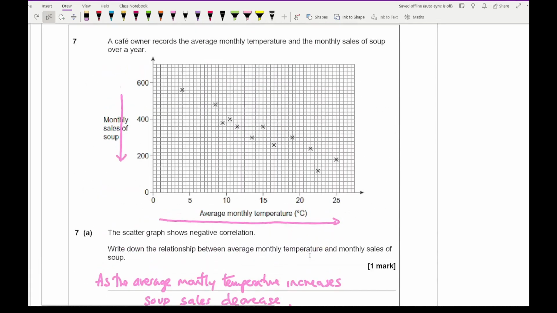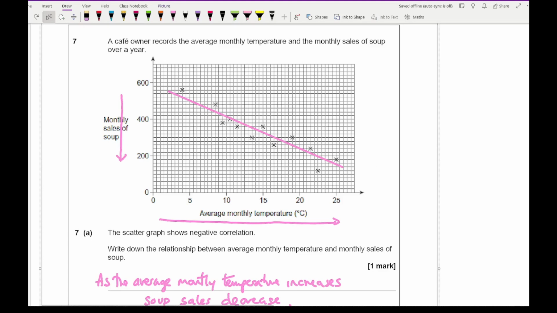So again, what we need to do here is draw a line of best fit, and it's really important that you do draw a line of best fit. You just want to try and draw a line. It doesn't have to go through 0, but you want to keep it as straight as possible, as close to as many points as you can. This is where having a clear ruler in your pencil case in exams comes in handy, rather than one that you can't see through. So here I should have roughly the same amount of points above the line as below. That's 6 above and 6 below, so I'd say that's probably about right.